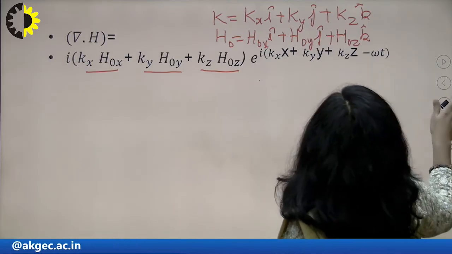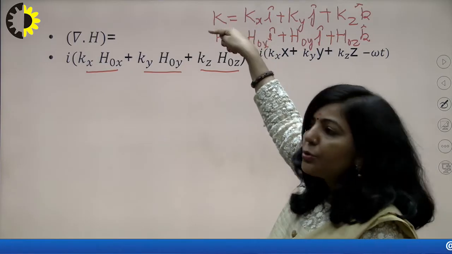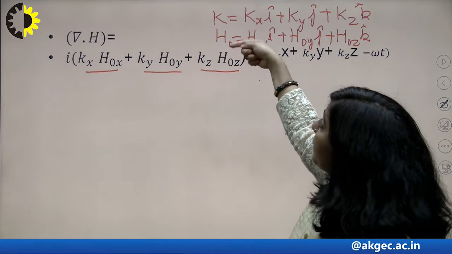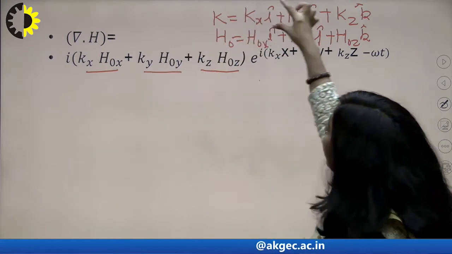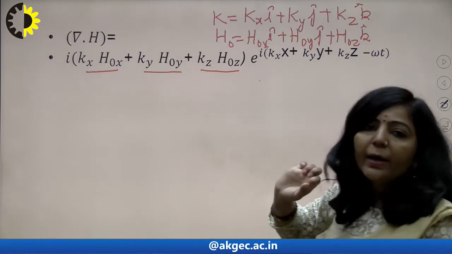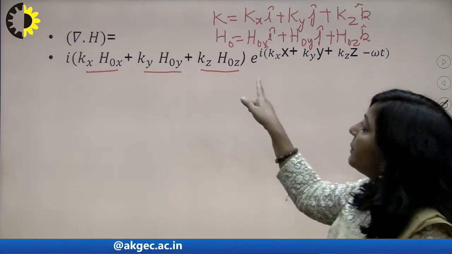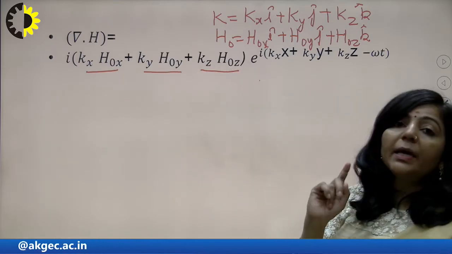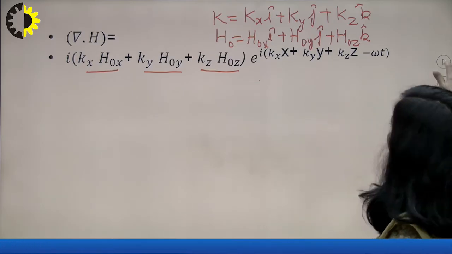So next one is, if you take the dot product of these two, what will be k dot h naught? From here, tell me what will be the value of k dot h naught. It will be kx h naught x plus ky h naught y plus kz h naught z. It means the term in the bracket, this entire term, can be replaced with k dot h naught, right? So what are you going to get now?